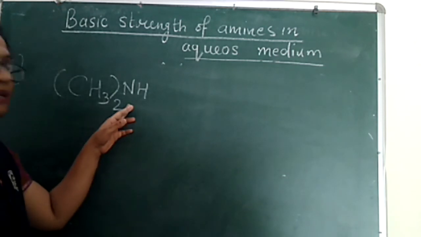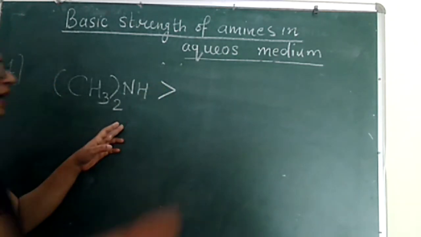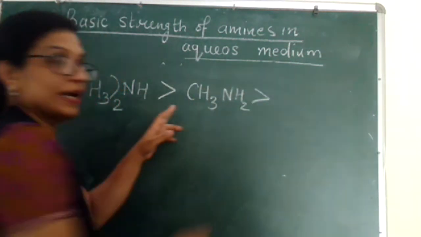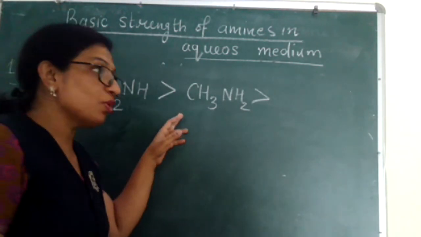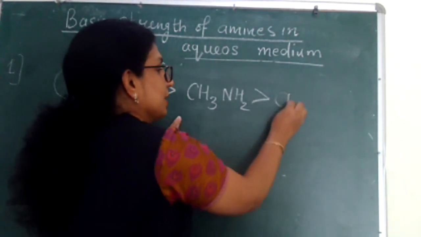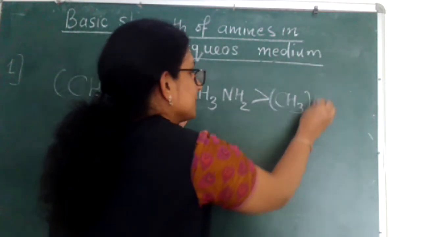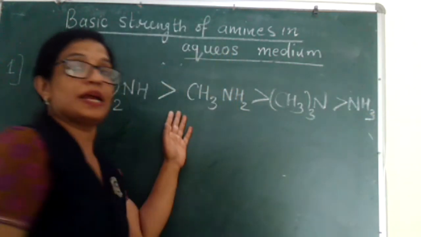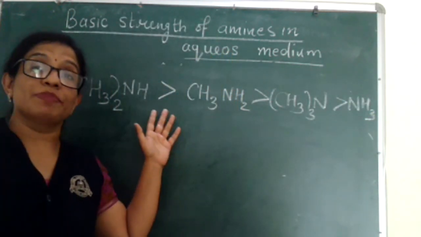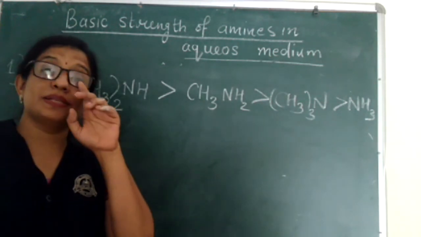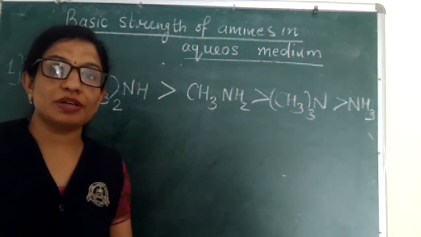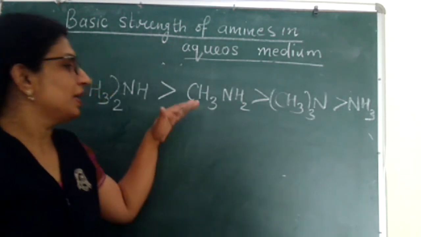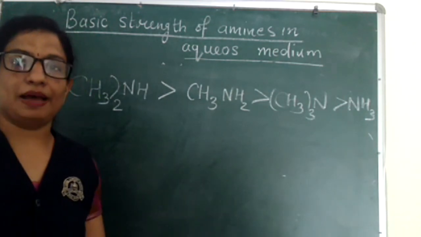Secondary methylamine is most basic, followed by primary methylamine, that is CH3NH2. And primary methylamine is more basic than tertiary methylamine, that is (CH3)3N, and last will be ammonia. So this is the correct order of basic strength of methylamines, and this order is the result of the combination of all those three factors. We can't individually apply all the factors, but the combination is giving us this result for methylamines.